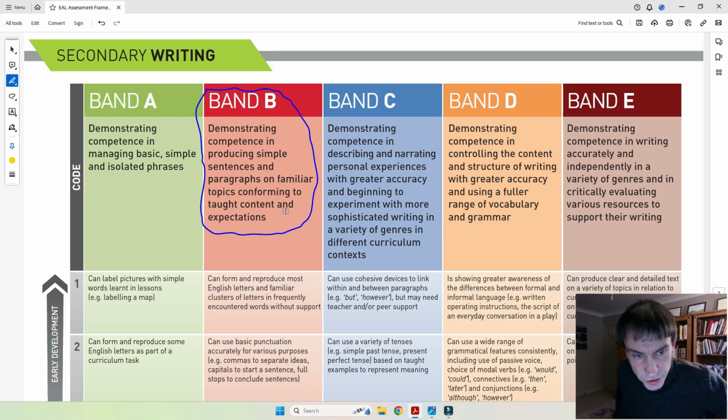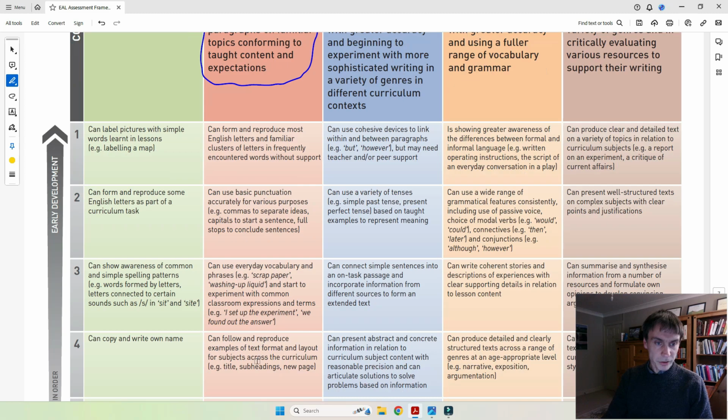Okay, now let's have a look at the individual descriptors to try and establish what the learner can do within band B. So let's start from the top. Can form and reproduce most English letters in familiar clusters of letters in frequently encountered words without support. Very important. But as we can see, obviously that's the case. I don't think we need to be looking again at the text to understand that yes, absolutely the learner can do that. So let's highlight this.